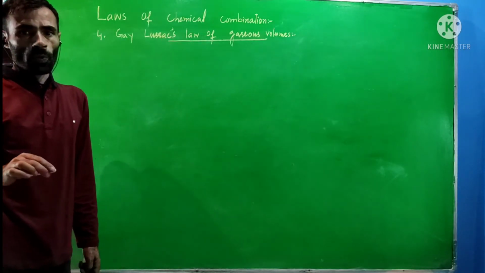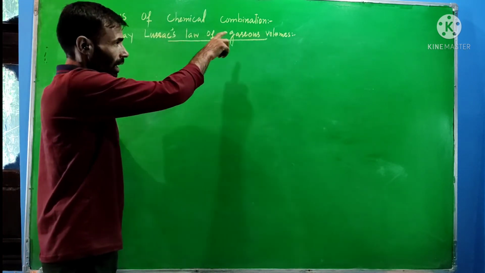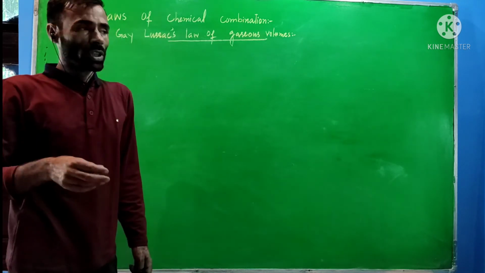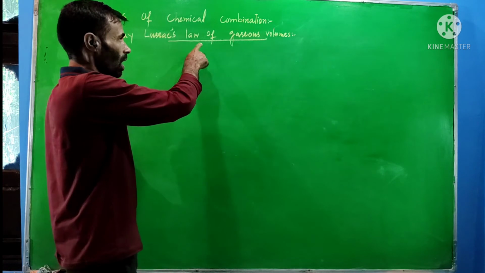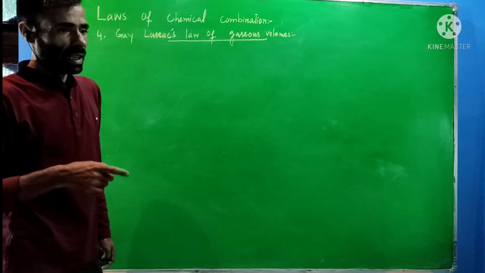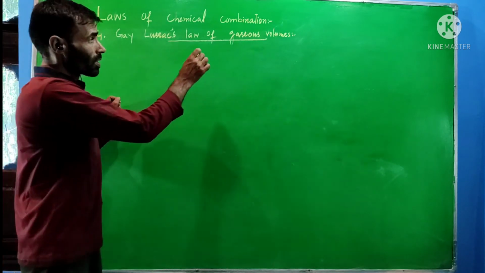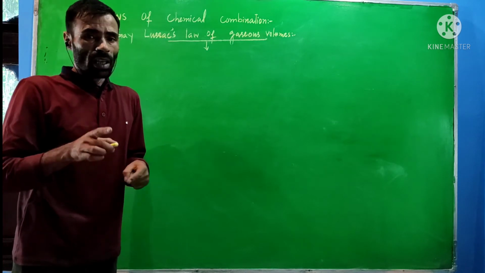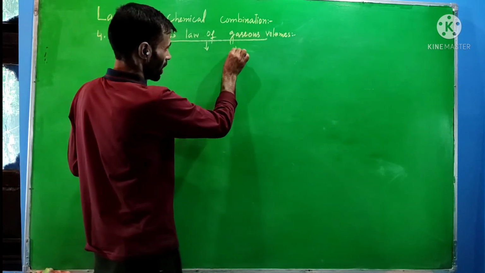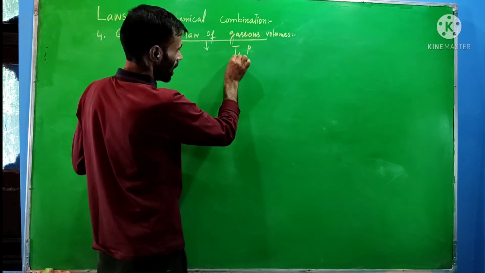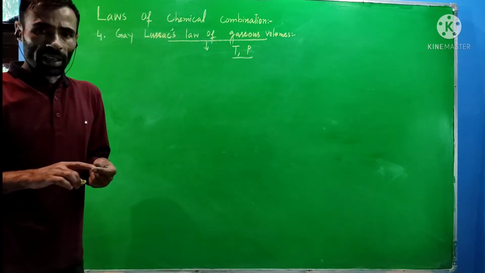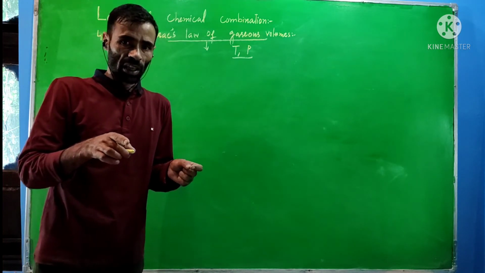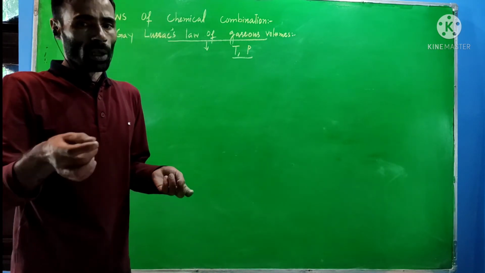Gay-Lussac's law of gaseous volumes. Gay-Lussac carried out experiments on gaseous reactions. Within those gaseous reactions, he formulated a law. That law we call Gay-Lussac's law of gaseous volumes. Statement of this law: when gases react with each other under similar conditions of temperature and pressure, at fixed T and P, the ratio of volumes in which they react with each other is a small whole number ratio.